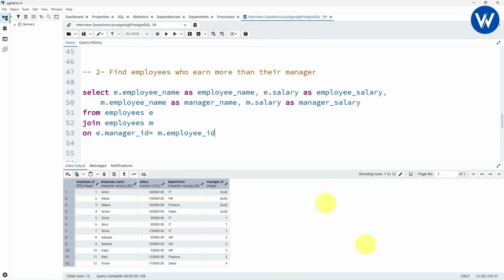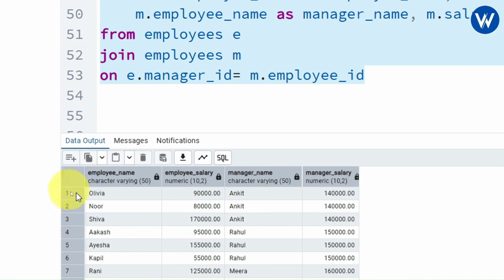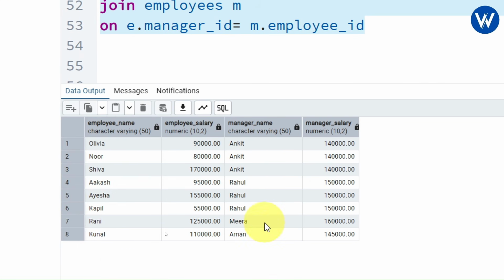So basically what we are doing, from the employee table we are taking the manager ID column. In the same way, from the manager table we are taking the employee ID column. So with the help of these two columns we can join both the tables. Perfect. Now let's execute the query. Press F5 and below we can see the table, but it is not proper output.